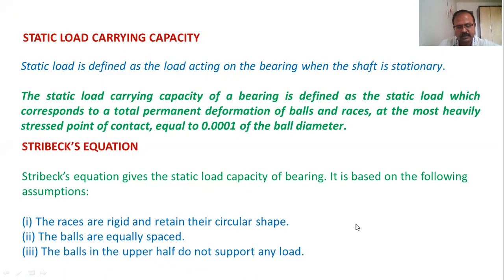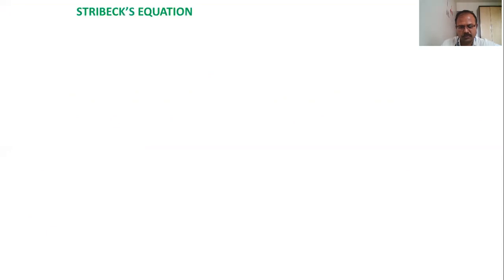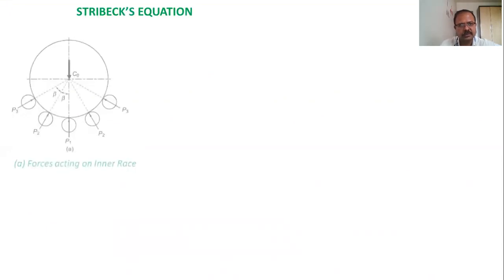And the third assumption is that the balls in the upper half do not support any load. That means the balls which are in the lower half of the bearing only support the load. So these are the assumptions made while deriving the Stribeck's equation. So we will derive the Stribeck's equation.